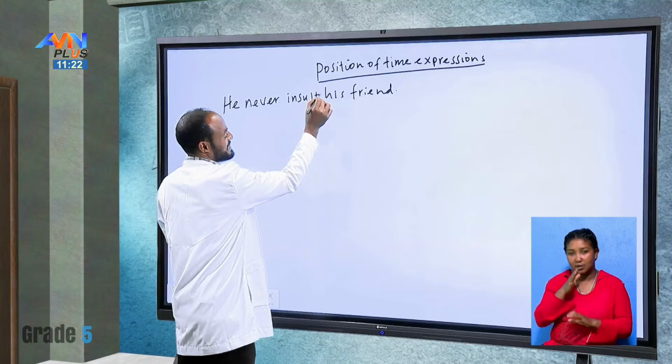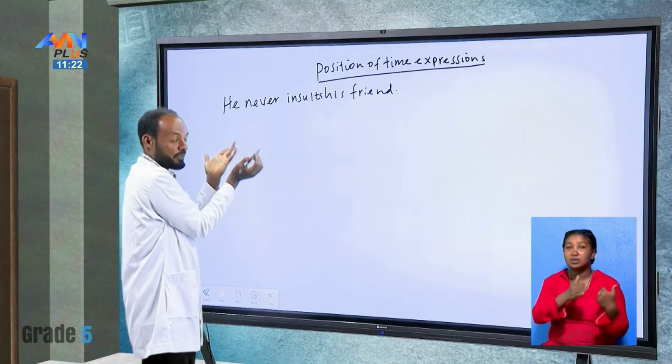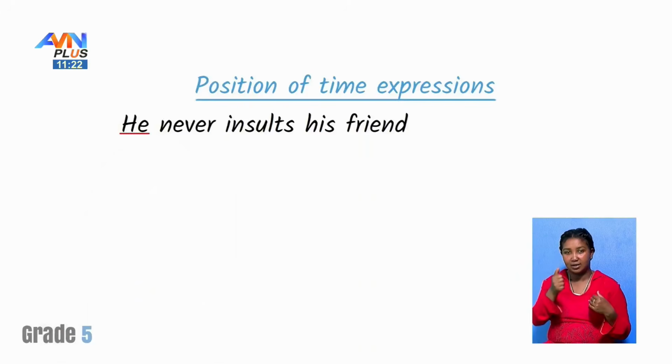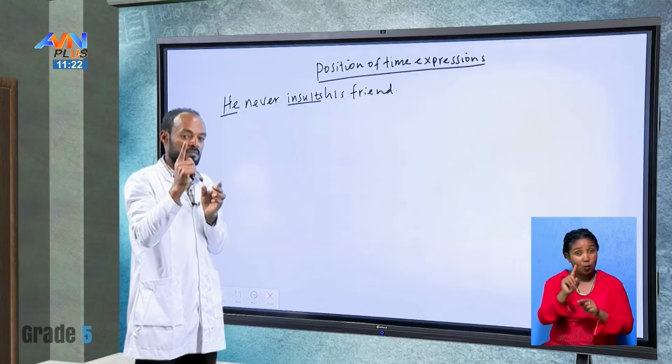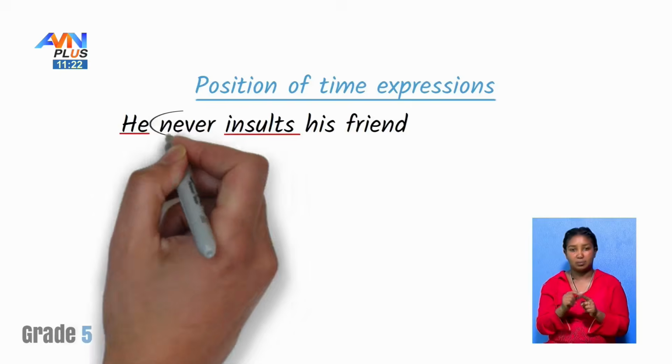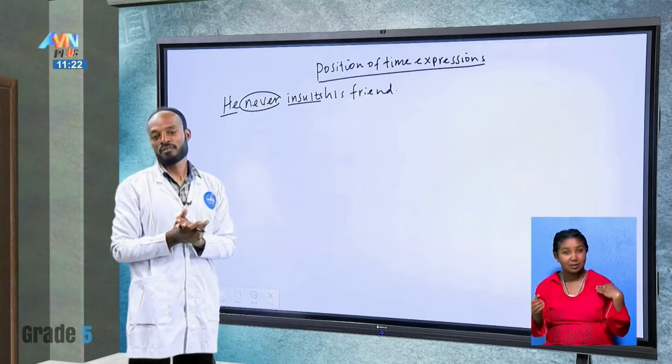So the word insult here should take S. Which one is the subject here? Here. Which one is the verb? This one. So if the given word is just one word, it goes between the subject and the given verb.